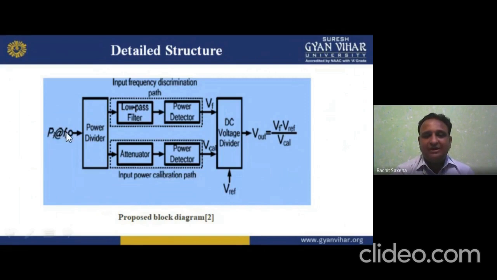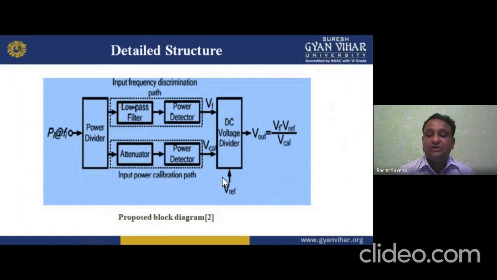Here, the input power at the rate of frequency input goes to the power divider we are using. So the input power frequency discrimination part, we have this. Then the attenuator and power detector are part of the input power calibration part, and VF and VCAL. VF is the DC voltage divider. We give one frequency-based voltage to the voltage divider, and we calibrate it from the calibrated part.